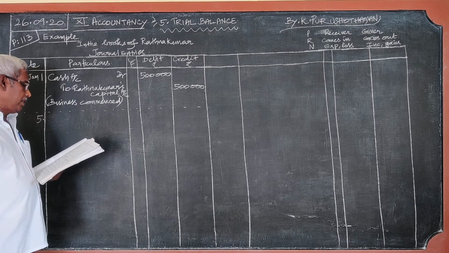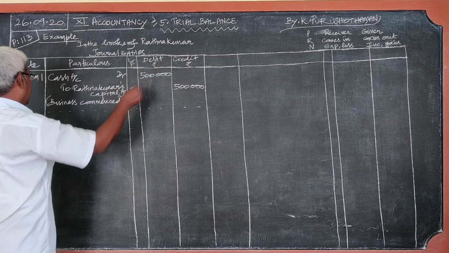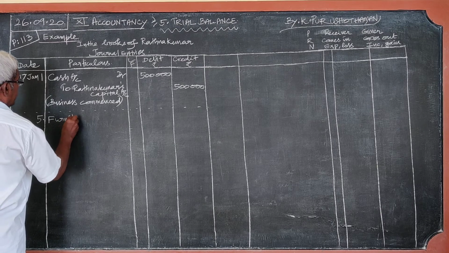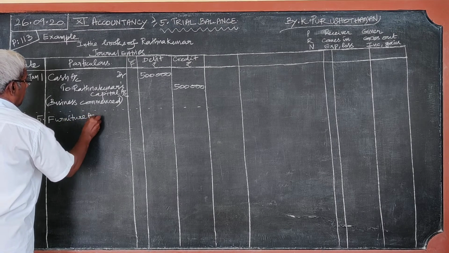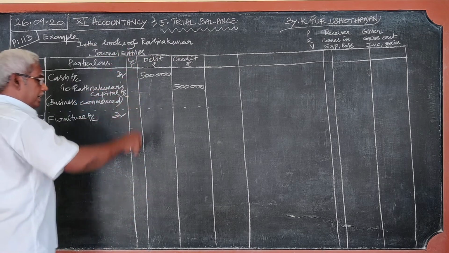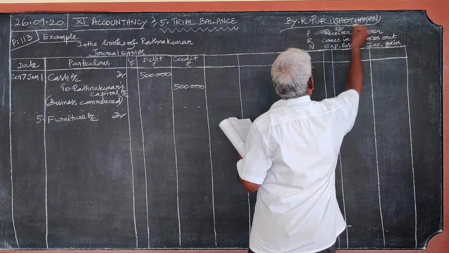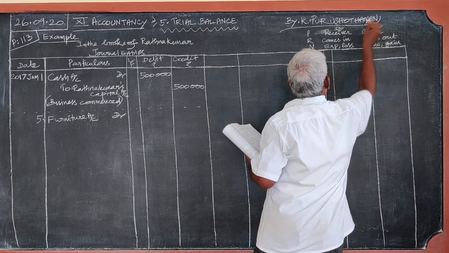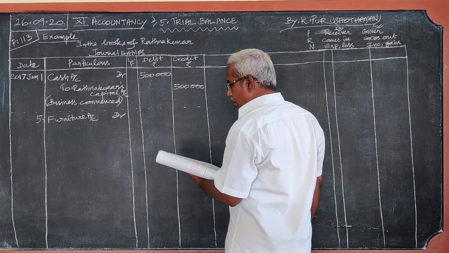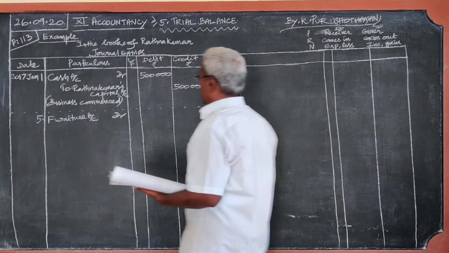Here, what is purchased? Furniture. So what comes in? By the second rule, furniture comes in, so furniture account debtor. Then what should be for credit? This is for debit, this is for credit. Any giver? No. When furniture is bought for cash, cash goes out.